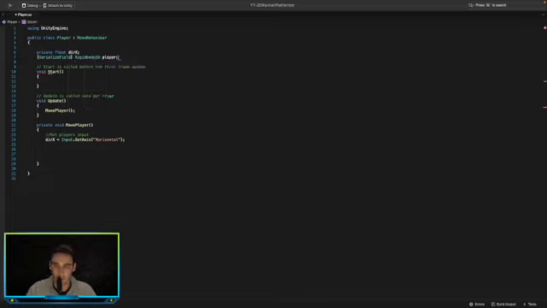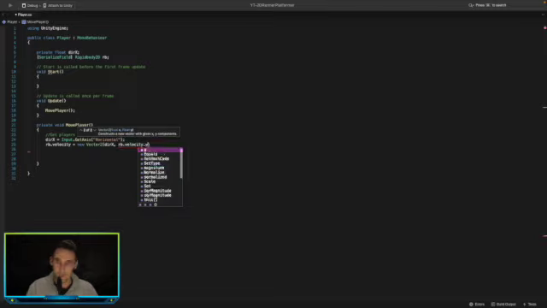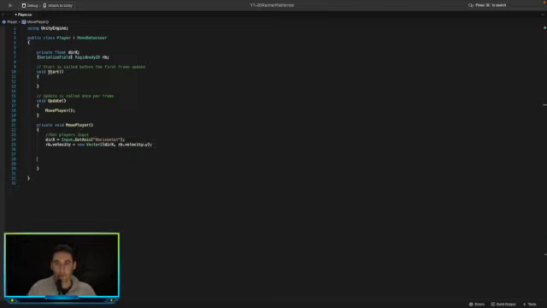Down here we need to go rigid body dot velocity is equal to new vector 2 with the direction of x, and the y velocity of the rigid body, so rigid body dot velocity dot y. That should give us movement when controlling the player.